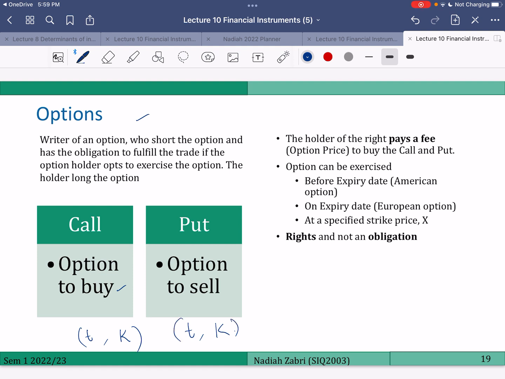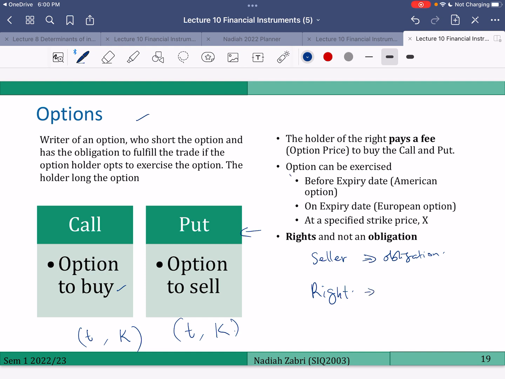Okay, so the buyer of the option gets a right, but the seller of the option will have an obligation to meet the transaction if the option is exercised. If the option is not exercised, then they don't have any obligation, but once it is exercised, the seller will have an obligation.